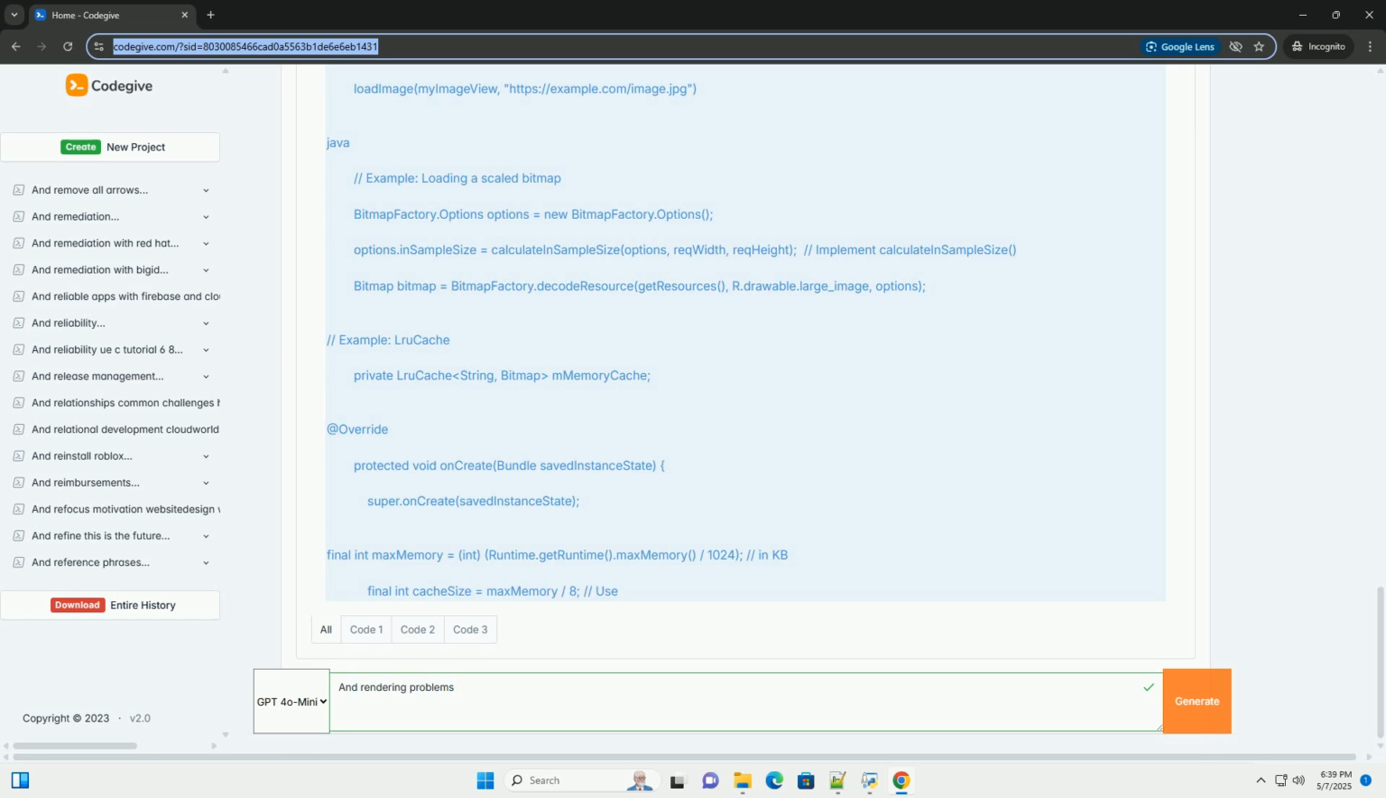Understand the Android rendering pipeline. A good understanding of how Android renders UI elements is essential for optimizing performance. 7. Example, Systrace walkthrough. Let's illustrate a basic Systrace example. 1. Connect your Android device to your computer. 2. Open a terminal or command prompt. 3. Run the Systrace command.